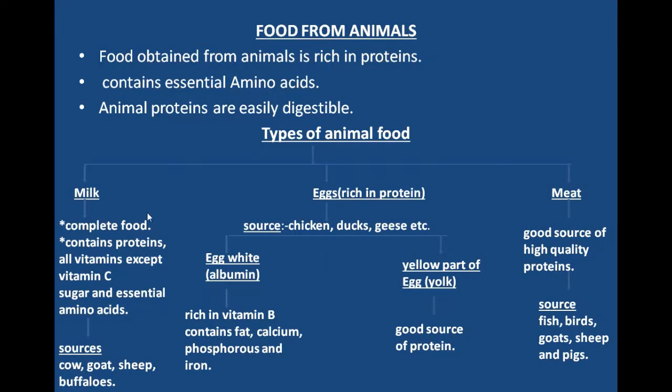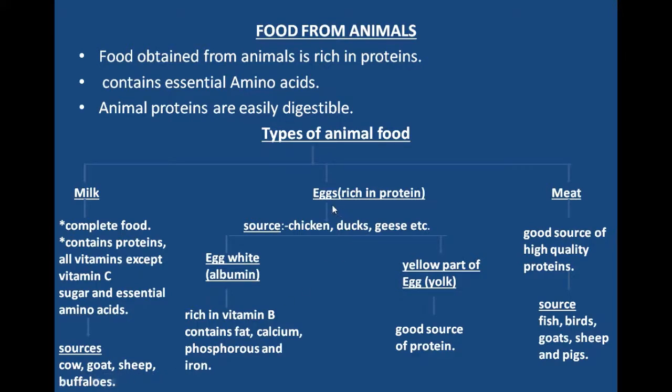First is milk. Milk is a complete food. It contains protein and all vitamins except vitamin C. Sugar and essential amino acids are also found. Sources of milk are cow, goat, sheep, buffaloes, etc.